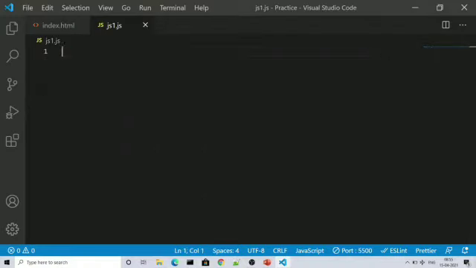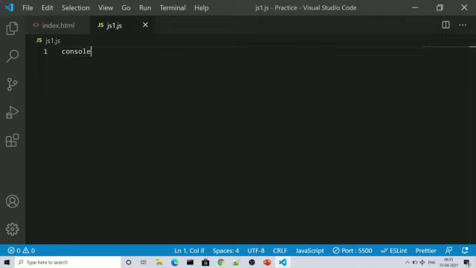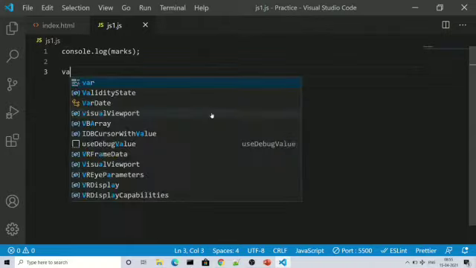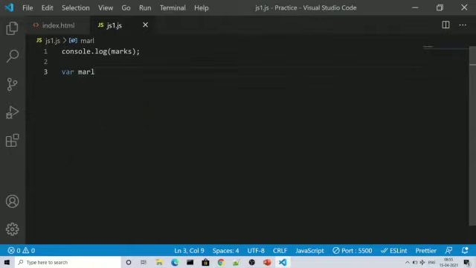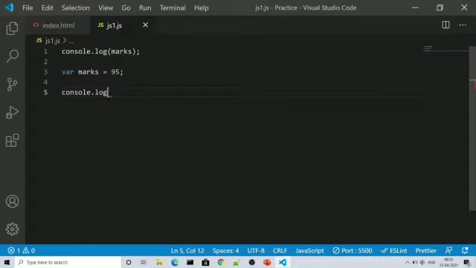So now I will erase this. I am just writing console.log(marks) right here, and then I will write var marks is equal to 95. I will again write console.log(marks) here.